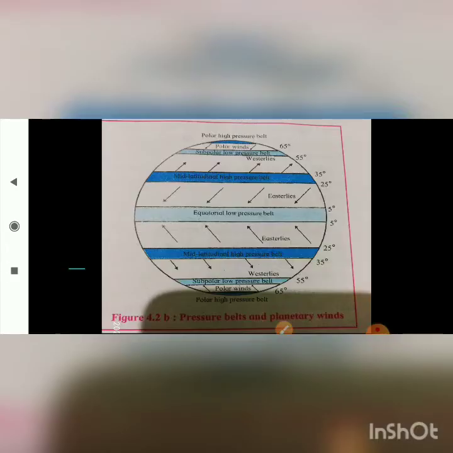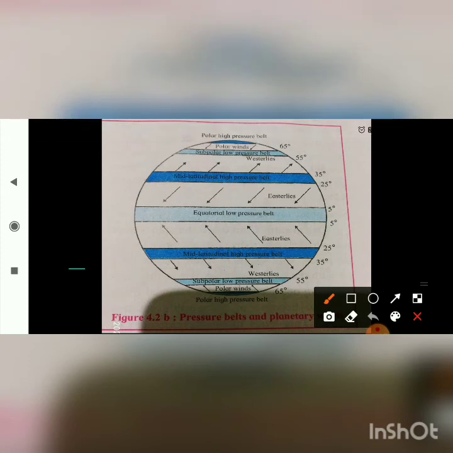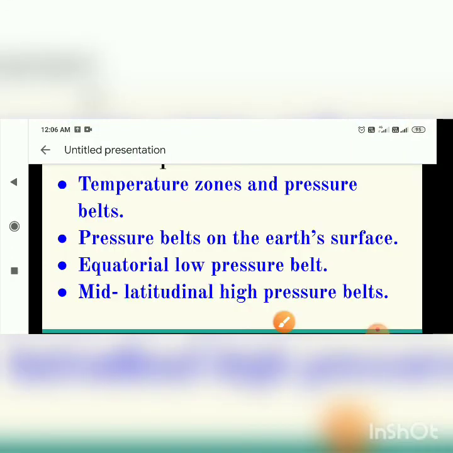You can see here, students, the diagram which has been given. This air descends down in both hemispheres in the region between 25 degree and 35 degree parallel. You can see 25 degree and 35 degree. So this is the mid-latitudinal high pressure belt. I hope, students, this much must be clear to you all.